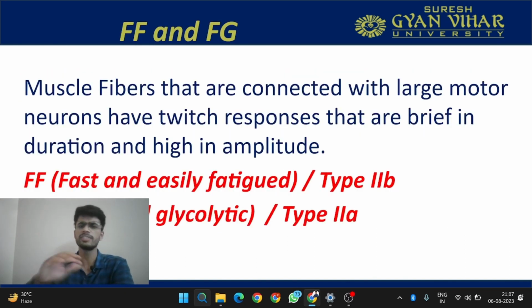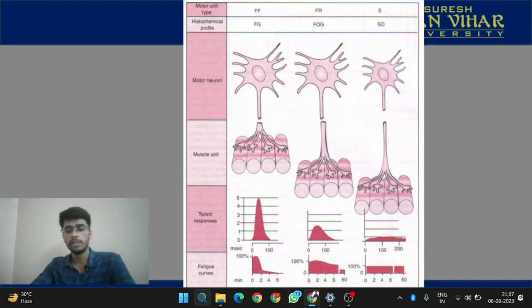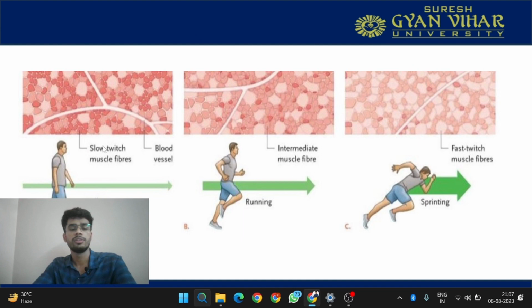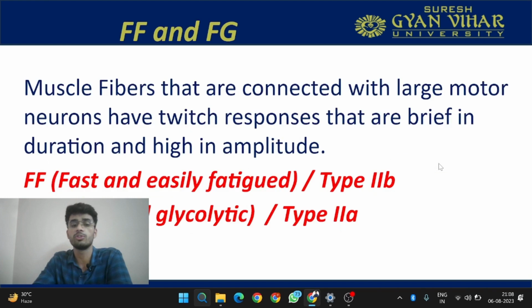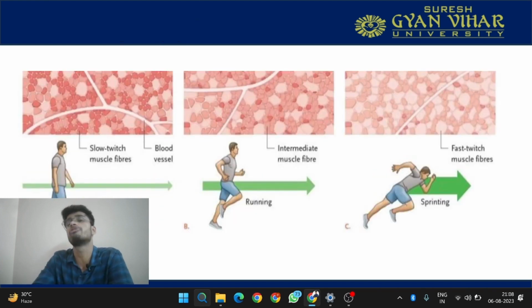That we can understand better by the coming examples also. Now let's see over here. If you are walking, the slow twitch fibers will be acting more. Now if you are running, then your intermediate muscle fibers, which are your type 2A, will be acting more. And if you are sprinting, then your fast twitch fibers, or these fast and easily fatigued fibers, will be acting.